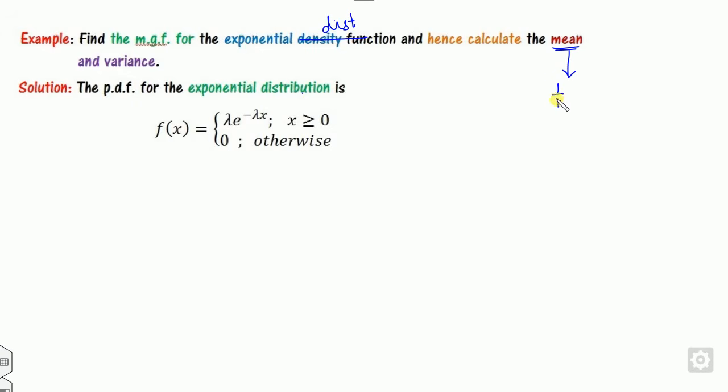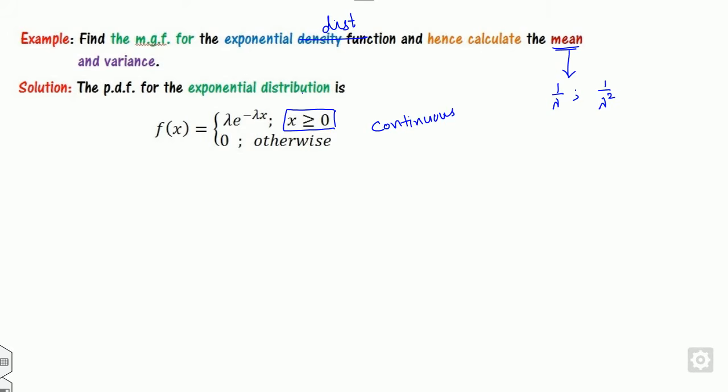The mean of the exponential distribution is 1 by lambda. Variance is nothing but 1 by lambda square. So we will try to prove the same with the help of the MGF. Look at that, the domain is x greater than or equal to 0. So it consists of an infinite number of values, so it is a continuous random variable.